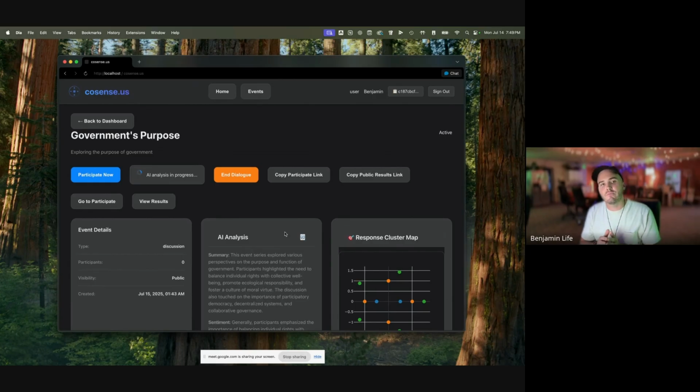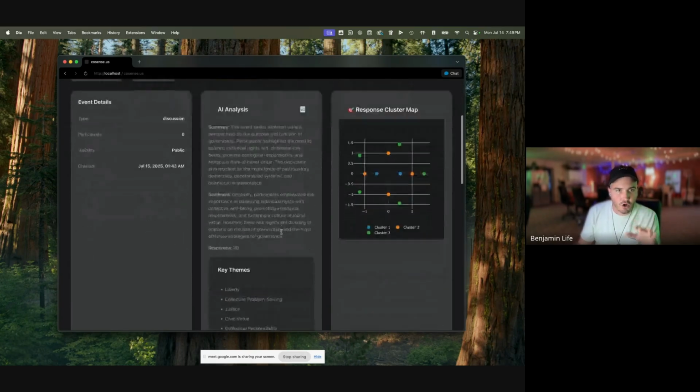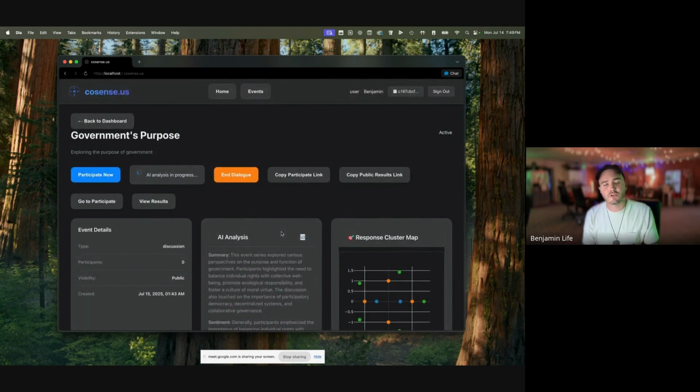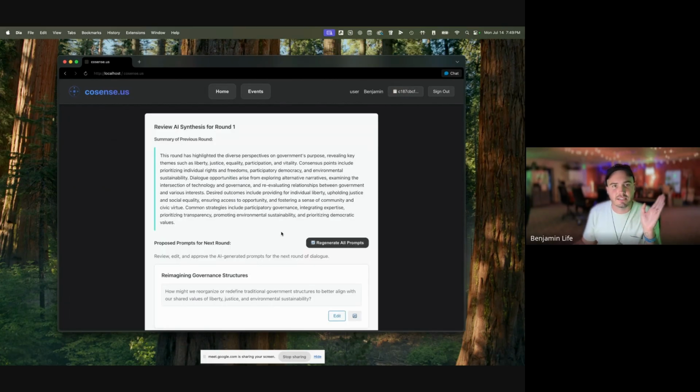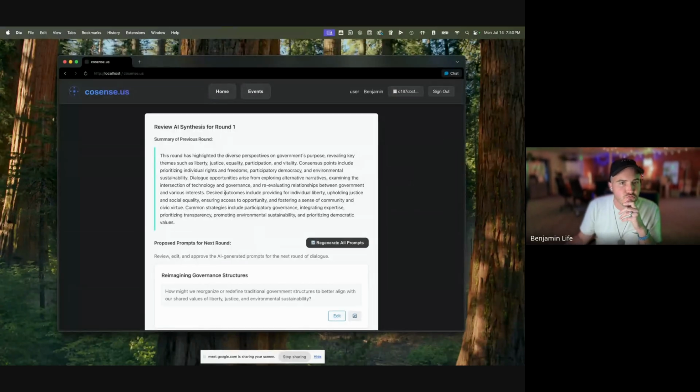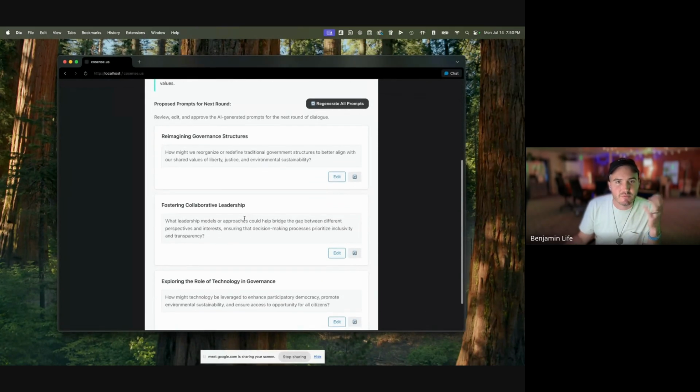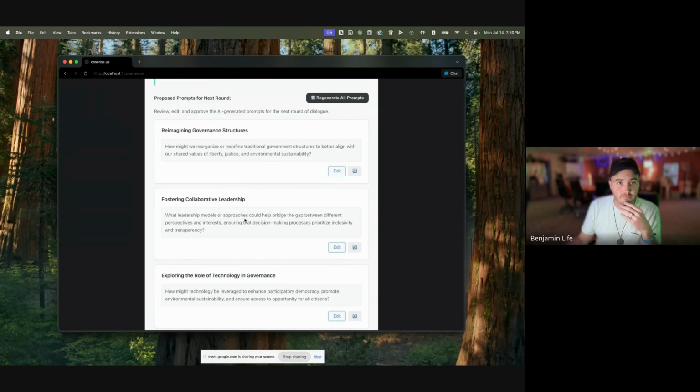And so what's happening now is that AI is looking at all of this data, and it's generating prompts for the next round of conversation that are designed to guide us towards more alignment and consensus. So this is providing a summary of the previous round, what happened, what people said, general patterns and divergences. And so now we have prompts that have been generated by AI for the next round of the human conversation. Previously, we think about prompts as prompting the AI, but now the AI is prompting us so that we can have a better conversation.